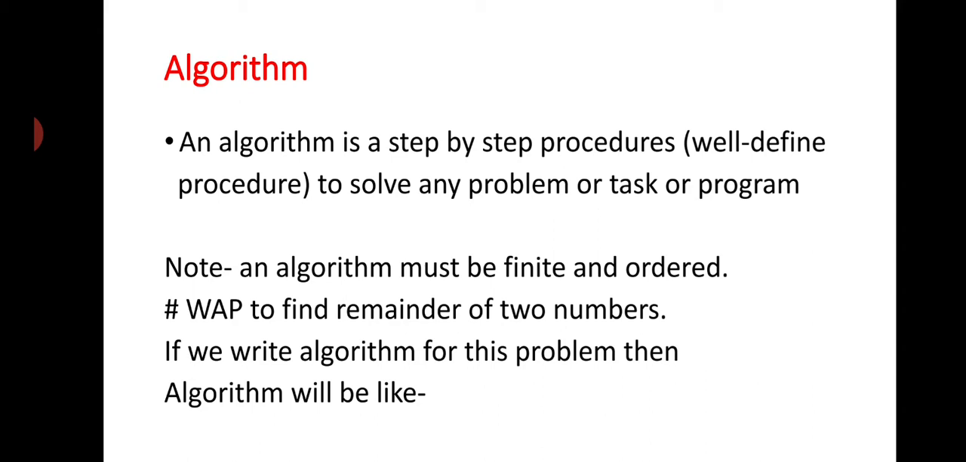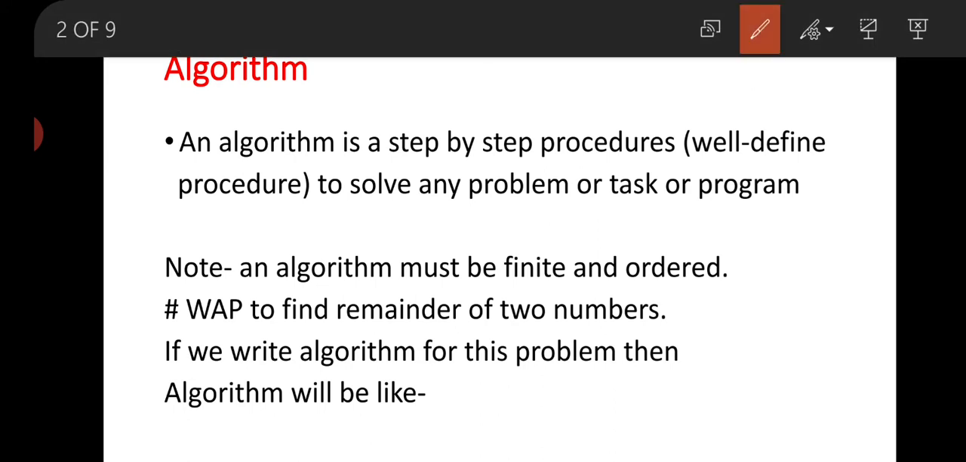An algorithm is a step by step procedure. Otherwise you can say that an algorithm is a well defined procedure to solve any problem or task or program. That means an algorithm is the step by step procedure or well defined procedure to solve any problem or task or program. This is your algorithm, and these are the properties of an algorithm.